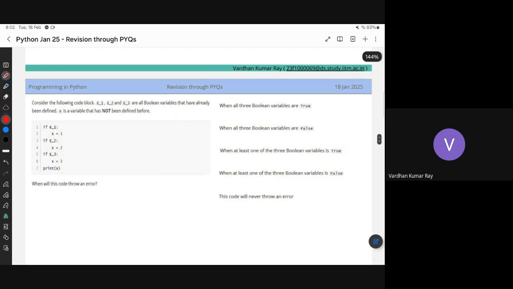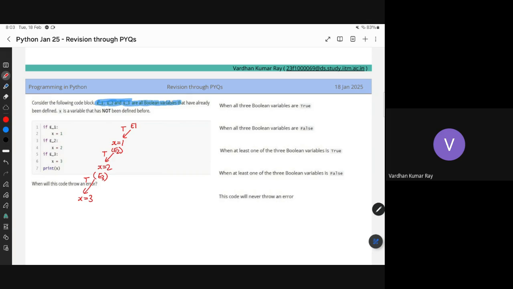So let's do this question. Given a code where E1, EI is a Boolean value, which are predefined. So as you can see, if E1 is true, X is equal to 1. And now suppose E2 is also true, X will become 2. And suppose E3 is also true, it will give me X is equal to 3, right?